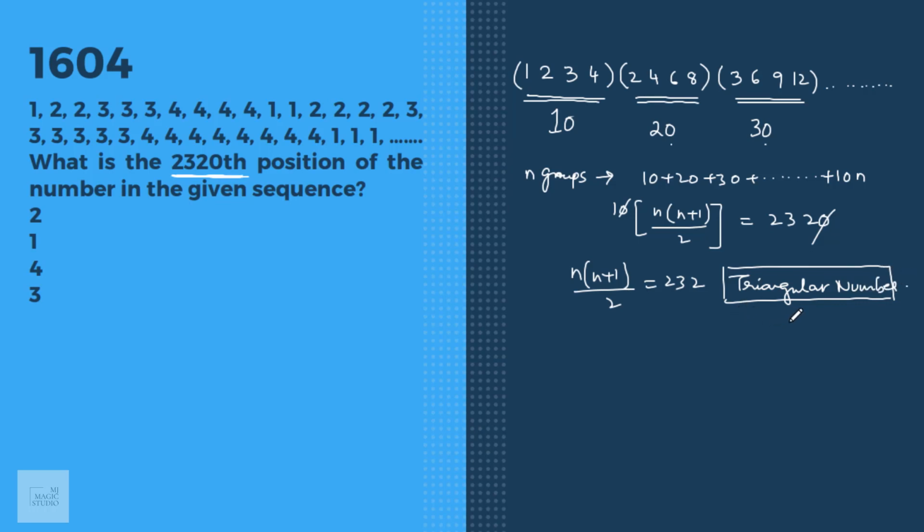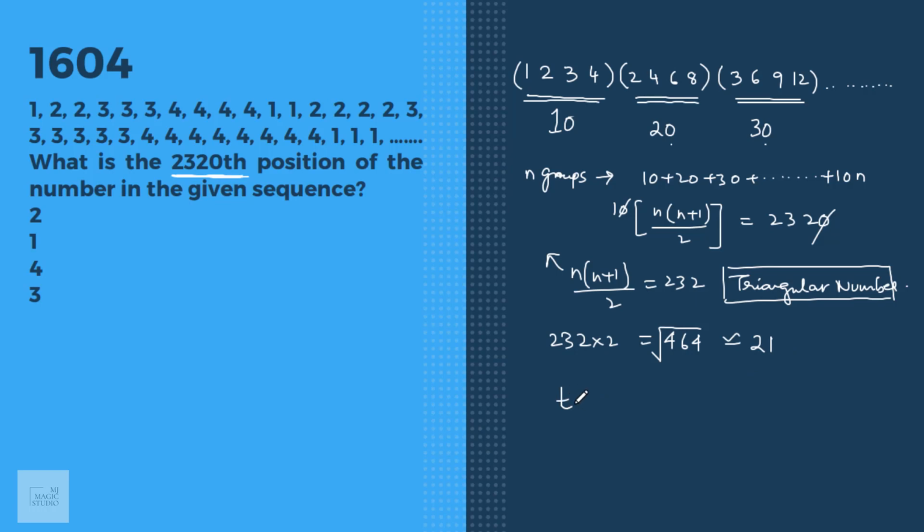For details of the triangular number series, the link is given in the description. Please go through it. Now how to identify the n of the triangular number? It's very simple. Just double it up. 232 into 2 will give 464. Find the number whose square is just smaller than 464, and that we will get as 21. 21 squared is 441.